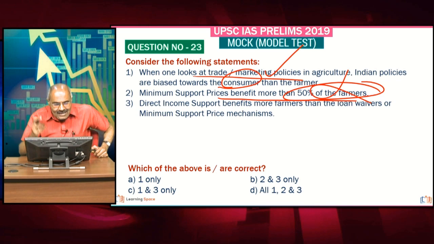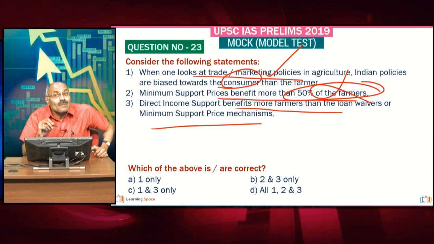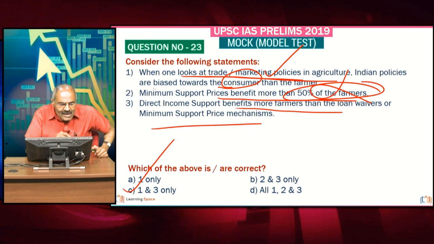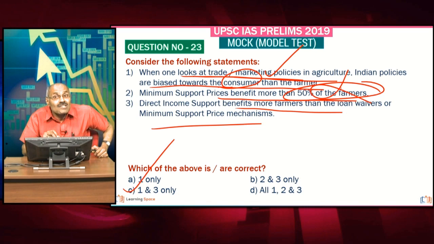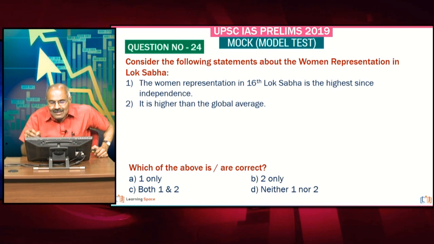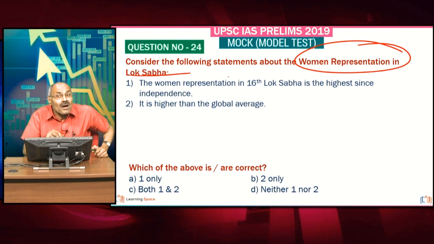So friends, direct income support benefits more farmers than the loan waivers or minimum support price mechanisms. 1 and 3 are correct here. So second statement, please correct. The first statement is, when one looks at trade or marketing policies in agriculture, Indian policies are biased towards the consumer. Most important statement.